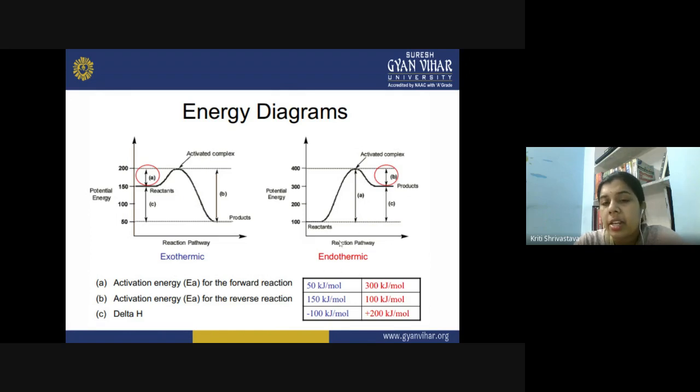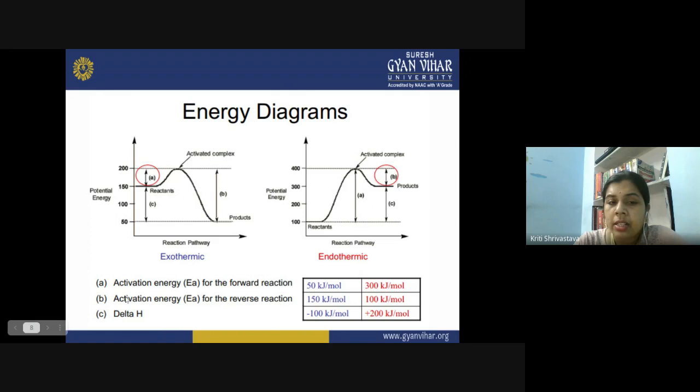So in the endothermic reaction, the energy of the reactant molecule is quite low as compared to the energy of the product. So here is the activation energy barrier, the energy hill, and at the top of the hill you get the activated complex, which quickly decomposes to form the product. Because a greater amount of energy is required to form the product, there is overall absorption of energy during the course of this reaction.